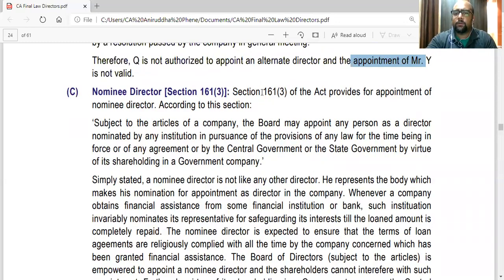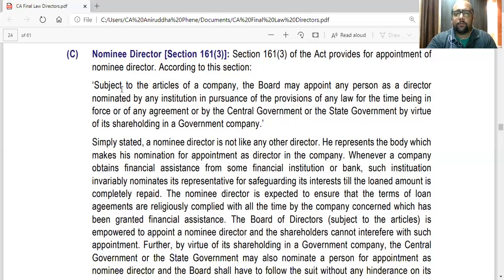Nominee director: Section 161, subsection 3 of the Act provides for appointment of a nominee director. According to this section, again, subject to articles, the articles should have the power. So basically what will happen is that, suppose the bank gives a loan to the company, and in the agreement they have stated that we will be appointing our person on the board.